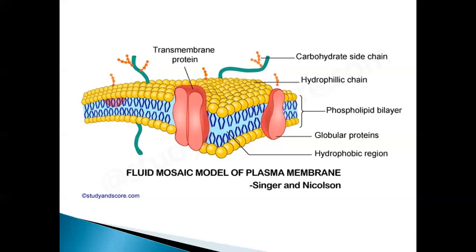That's why they are called integral proteins. So these four are the models which explained the structure of the plasma membrane.